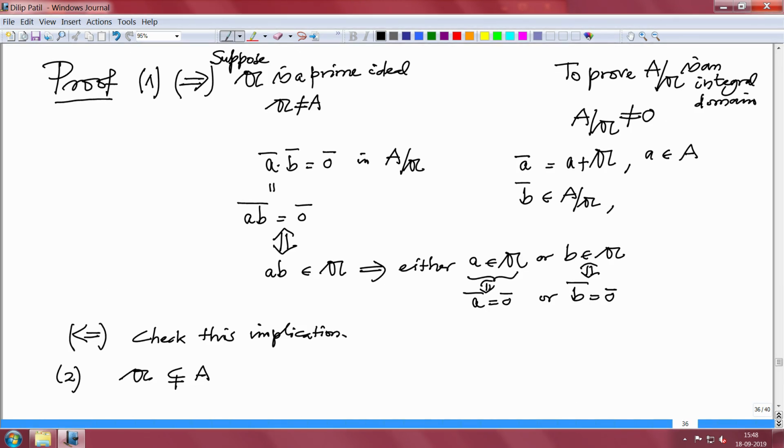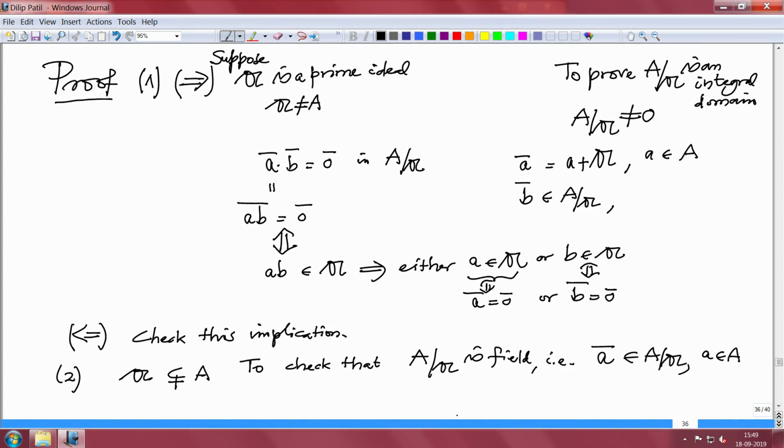And now what do we want to check? I want to check that A mod A is a field. That means what do I have to check? I have to check that every element A bar in A by A has an inverse.